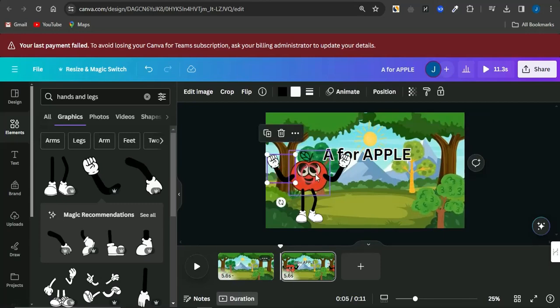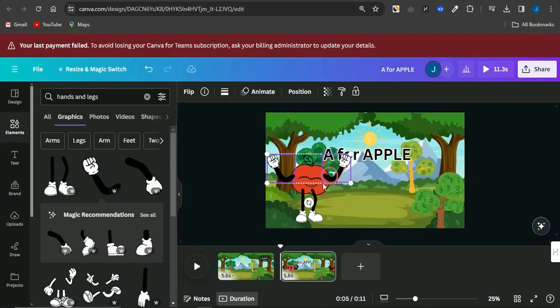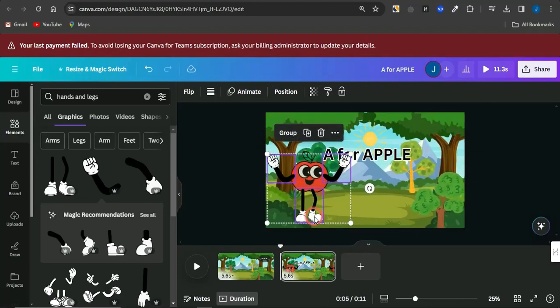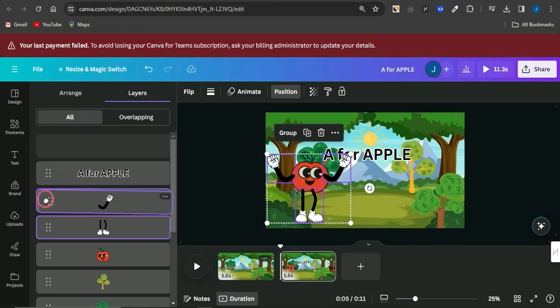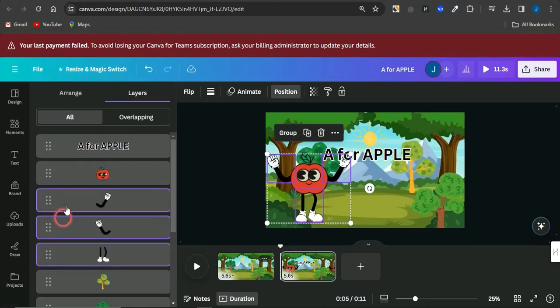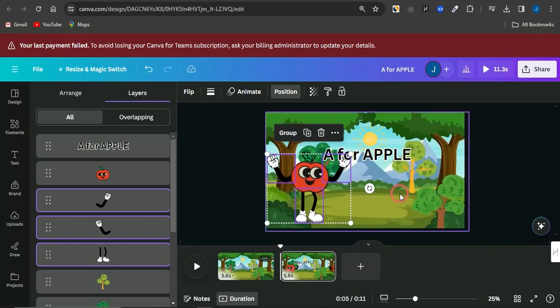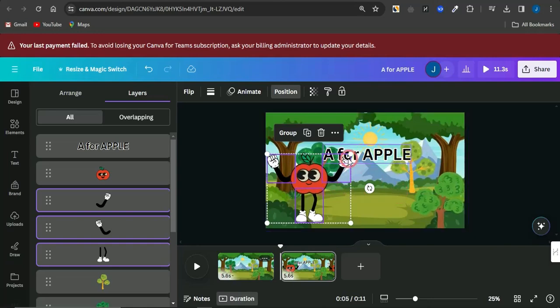To highlight them, you just need to select each and every one of them. Once that has been selected, click on this position section, click on layer, and drag them to the bottom section just beneath the apple. Now you can see that that looks better. Now you just need to go to highlighting the apple also.